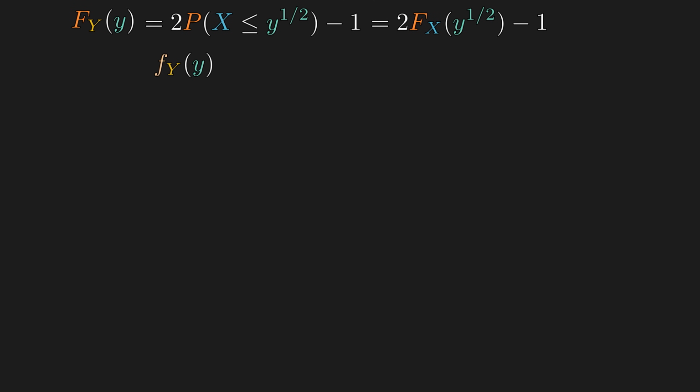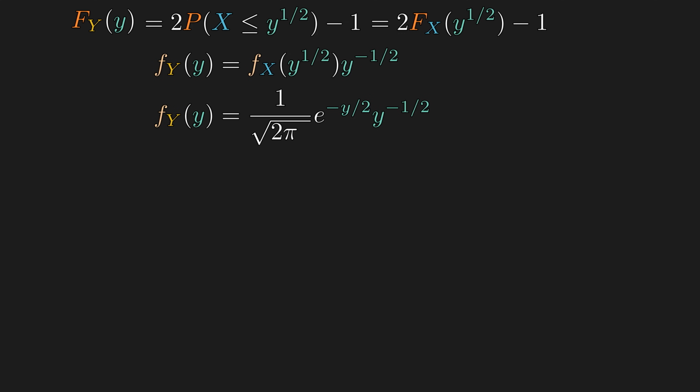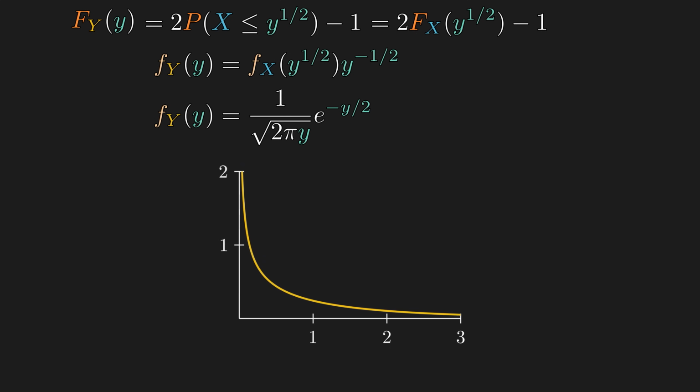We will first differentiate the left side and the right side, then we have to apply the chain rule. Then, since we know what the PDF of the standard normal distribution is, we can just plug in the square root of y. Then we can move the negative power to the bottom. And we have the PDF of Y. This distribution is called a chi-square distribution with 1 degree of freedom. In general, we can use the exact same technique to derive the PDF and CDF of any transformed distribution.